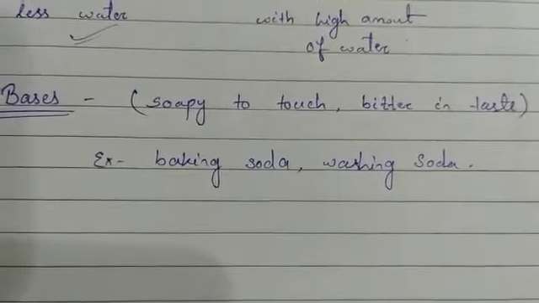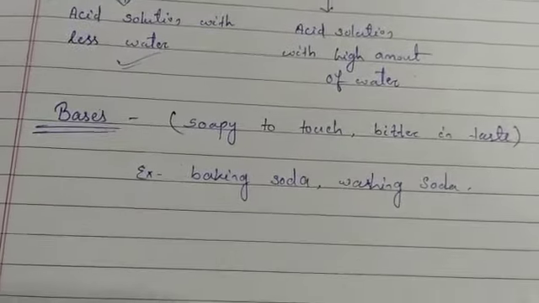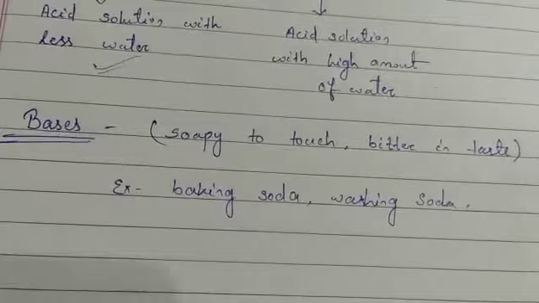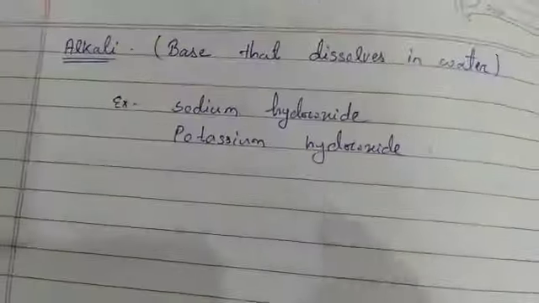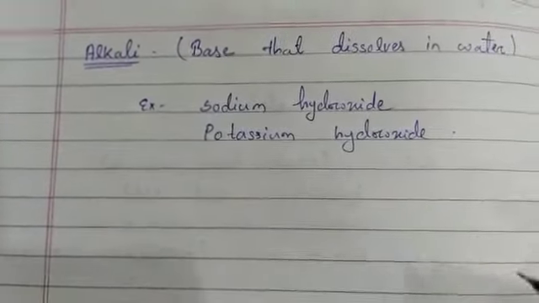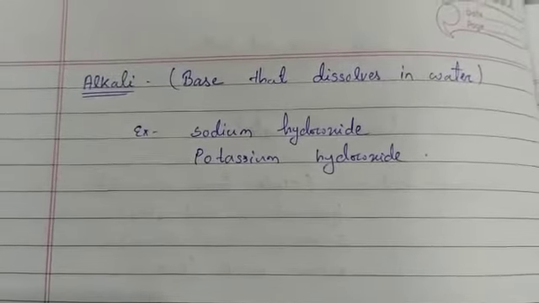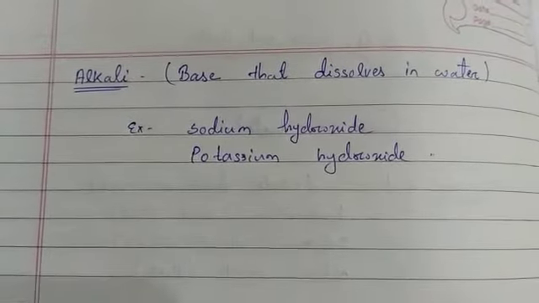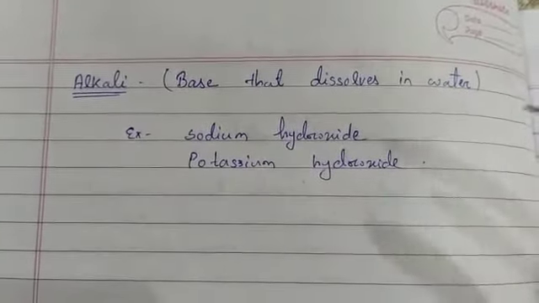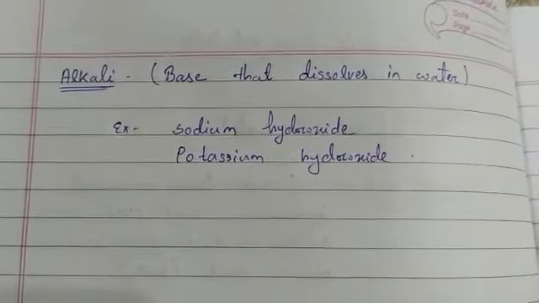Like acids, bases are also classified according to their properties. The first category is known as alkali. An alkali is a base which dissolves in water. Examples are sodium hydroxide and potassium hydroxide. Here the important thing is that most of the bases are not alkalis, but all alkalis are bases. So a base which dissolves in water is called an alkali, for example sodium hydroxide and potassium hydroxide.